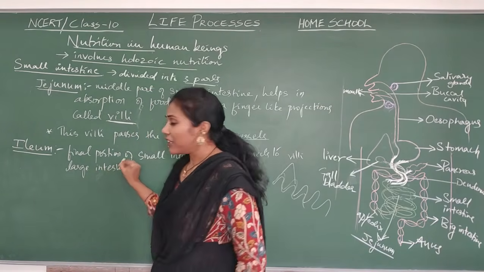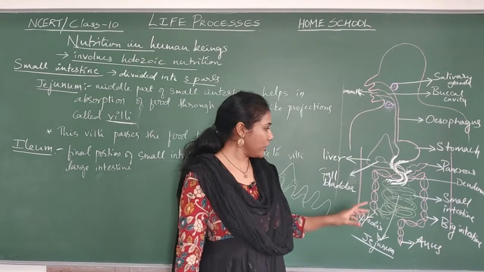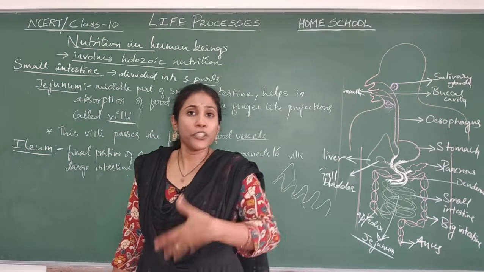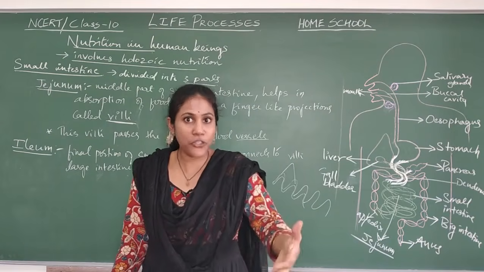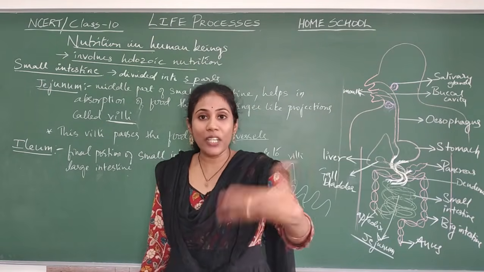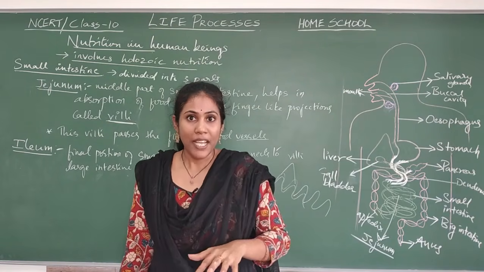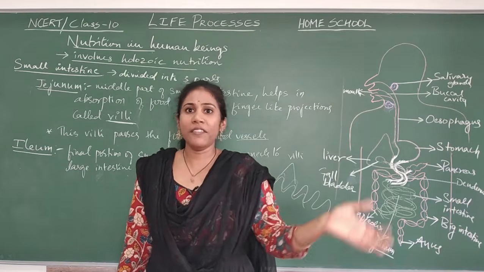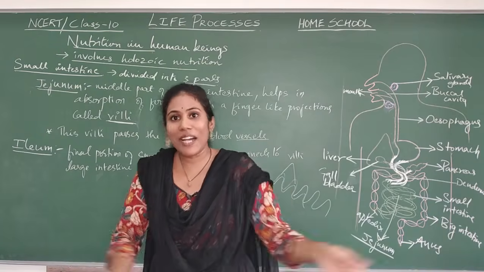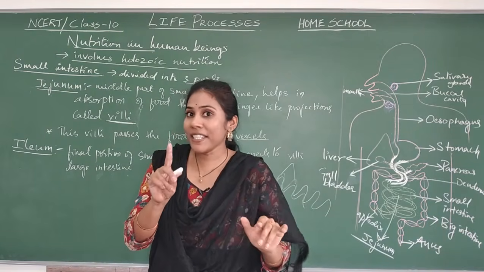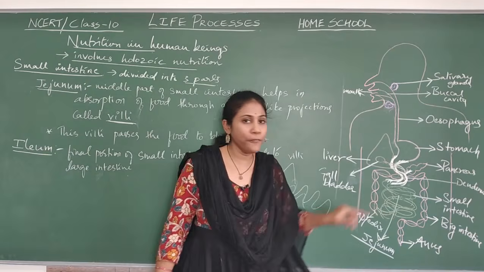Now in the jejunum portion, all the digested food got absorbed, yes or no, by the walls of the jejunum with the help of villi, finger-like projections. And the digested food has gone away with blood also. Villi are connected to blood pipes, so it has gone away with blood. Now what is remaining? Undigested food.